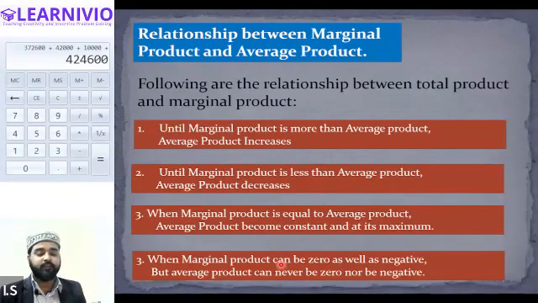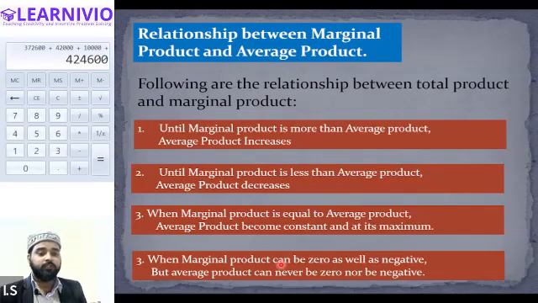In today's session, we were talking about the law of variable proportion, where we have learned that in the process of production, when the producer adds more labor with the same quantity of fixed factor, three things will happen eventually. First of all, marginal product will increase. Then after a certain level of output, when more labors are added to the production unit, marginal product will start declining.